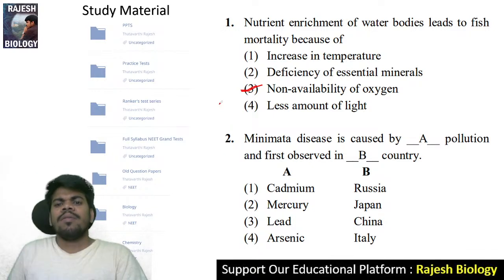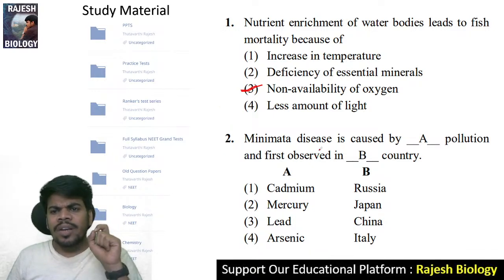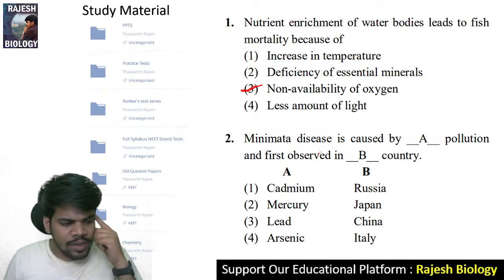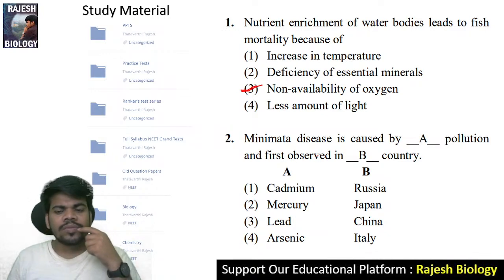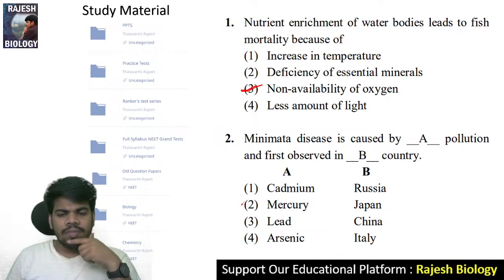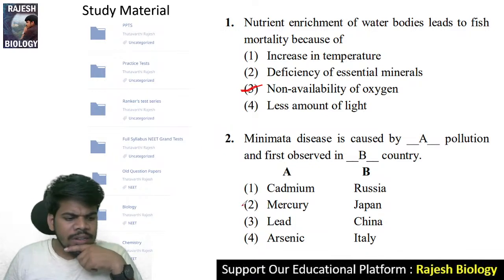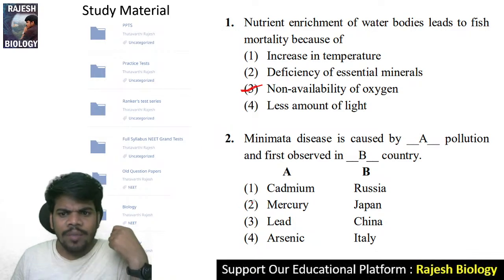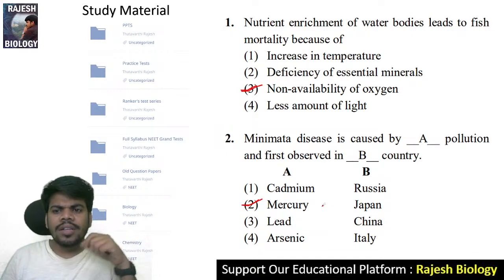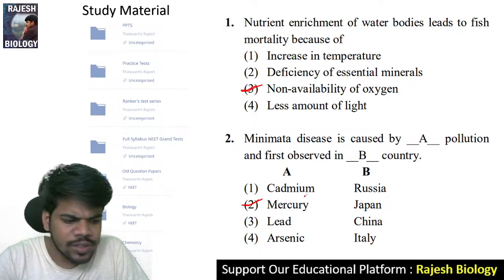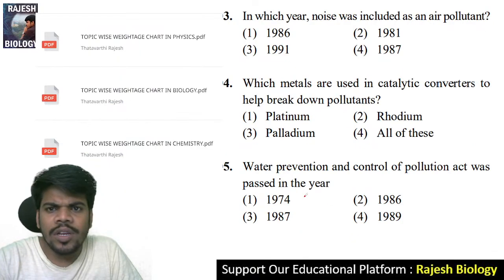Next, Minamata disease is caused by which pollution and first observed in which country? Minamata disease is actually caused by mercury, and it was observed in Japan first. Come to the next question.